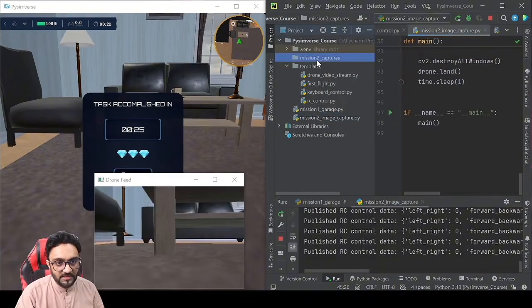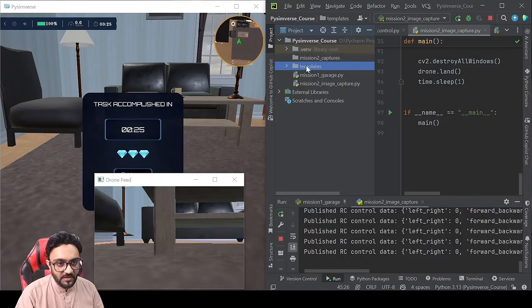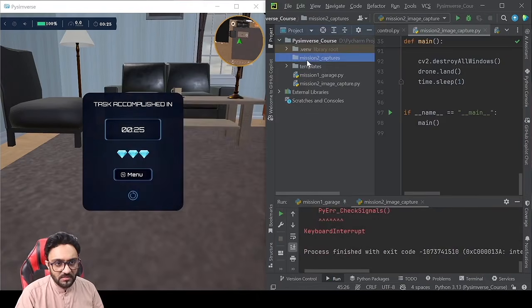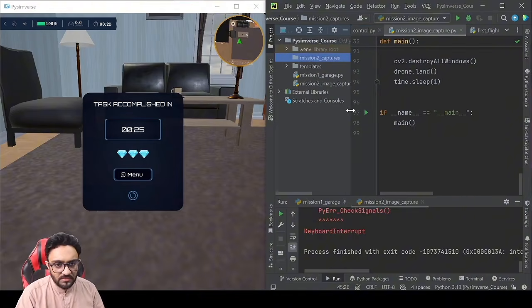And there is our mission captures. And if we click on it, oh, nothing is there. If we stop it, do we get something there? Oh, we didn't get anything. That's a bummer. We actually pressed Z and it did work.